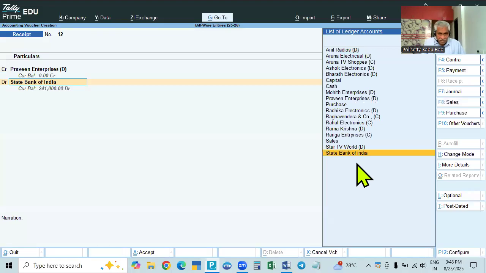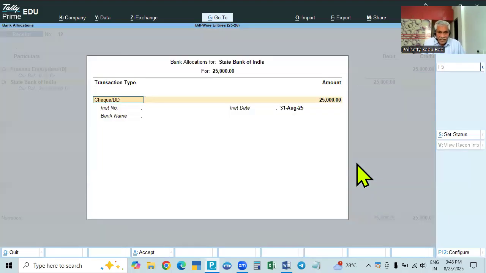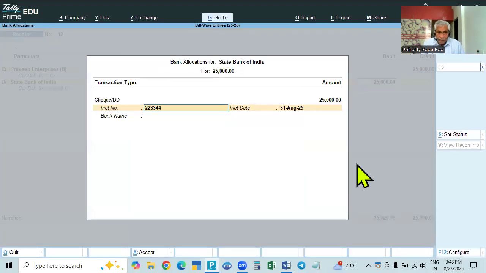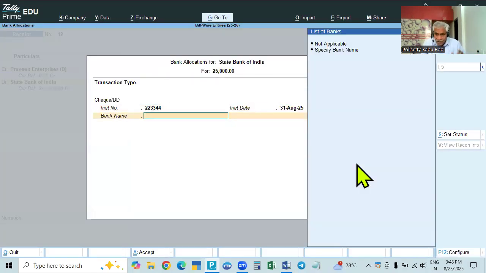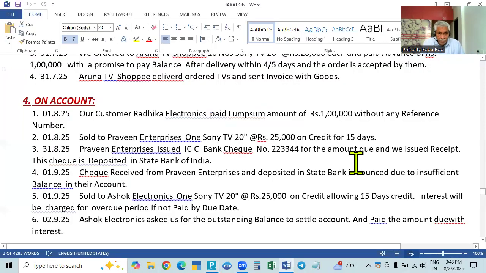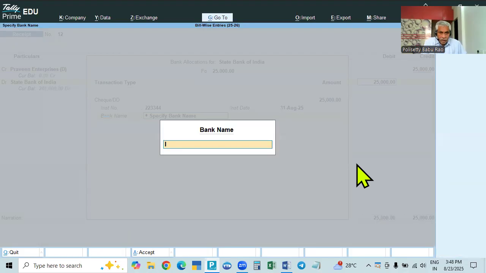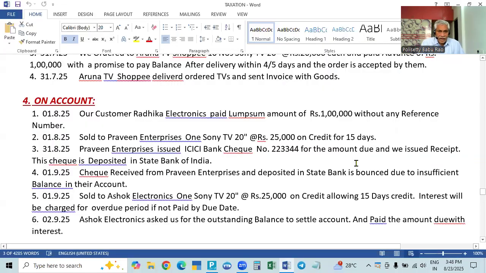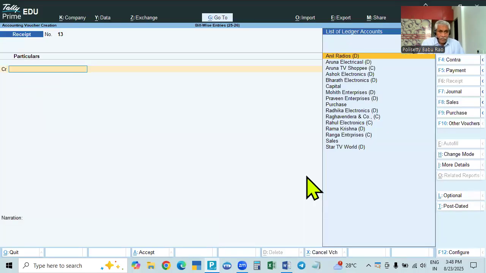We deposit it in our bank, State Bank of India, and here check or DD, his check number 223344, and space bar, his bank name is ICICI Bank. Being amount received.